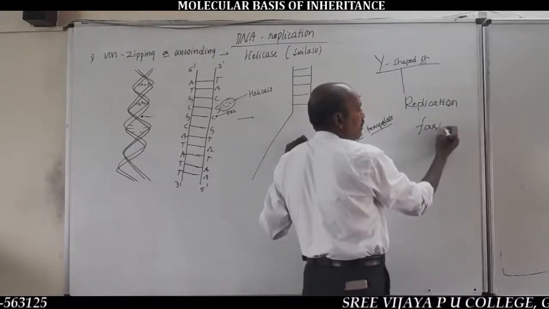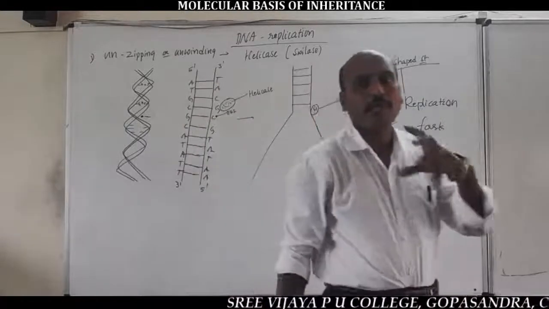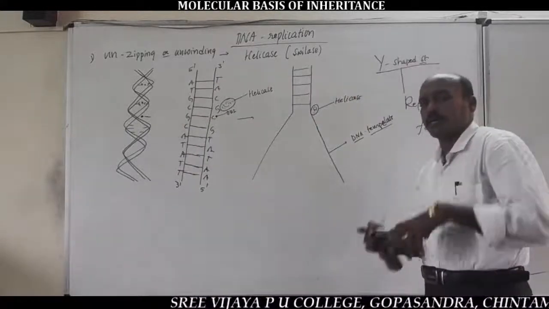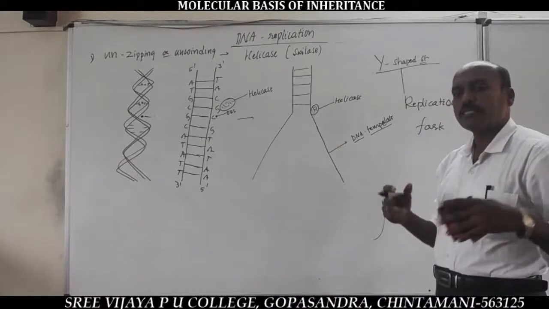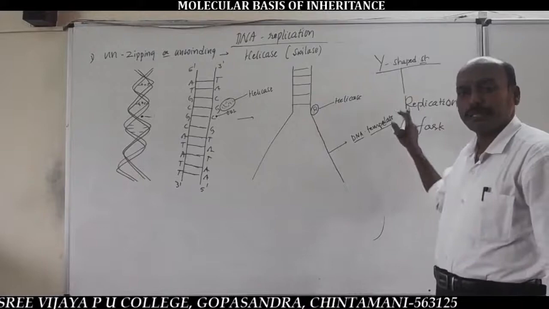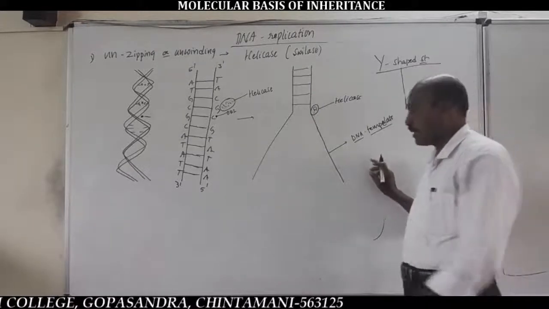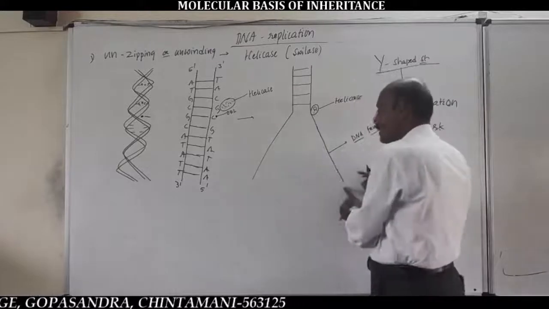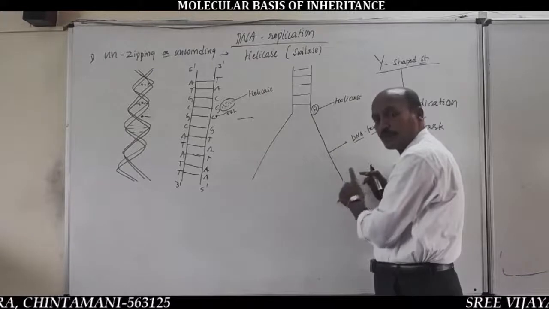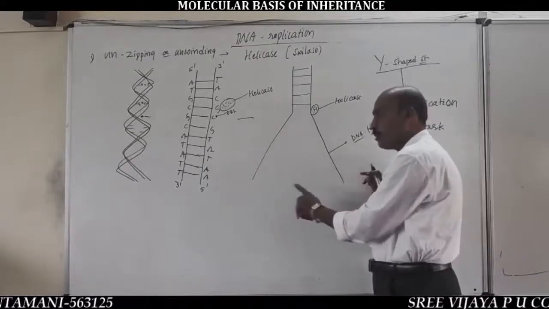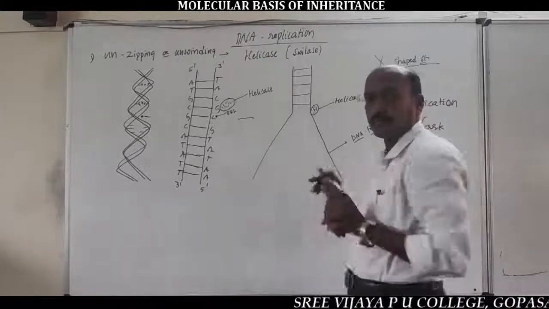Replication fork, F-O-R-K. Very important for a question. The meaning of replication fork: the unzipped DNA resembling a Y-shaped structure. So each unzipped DNA has two DNA template strands, which are responsible for the synthesis of new strands.